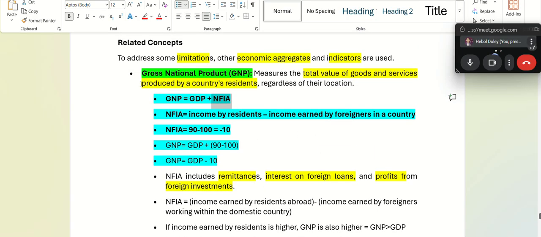Like I said, GNP is the total value of goods and services produced by a country's residents. So if the residents earn less, your GNP will be lower. Okay?